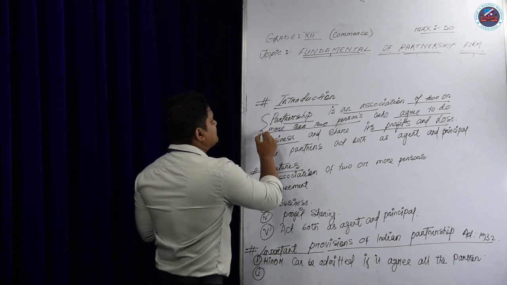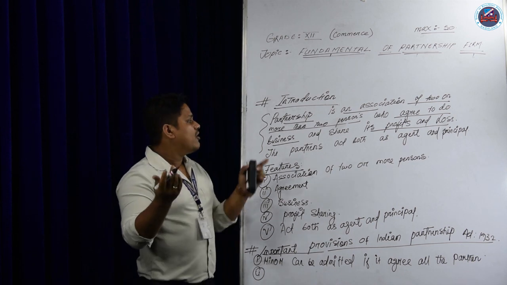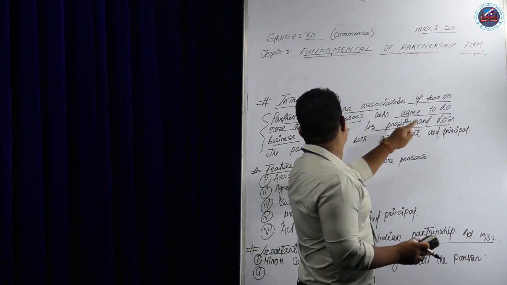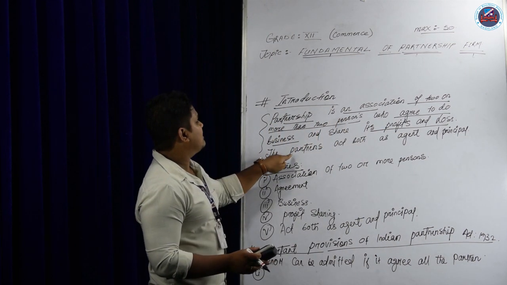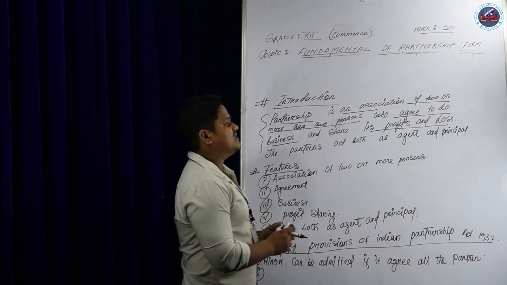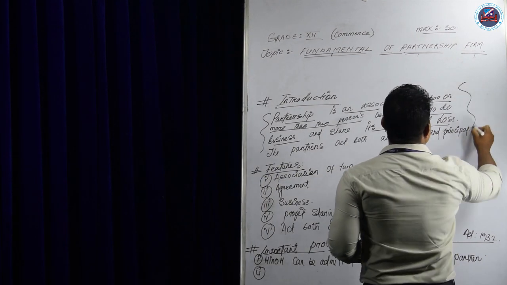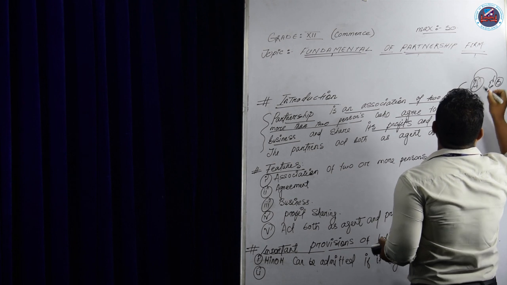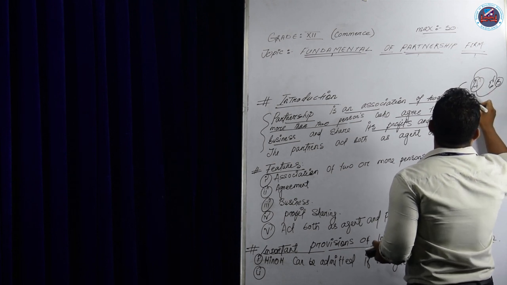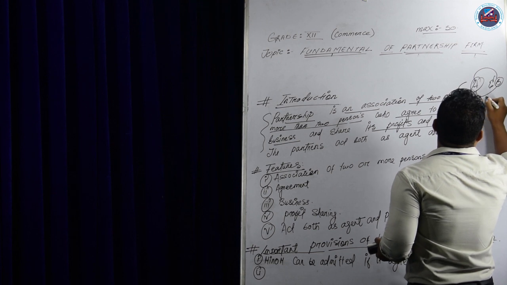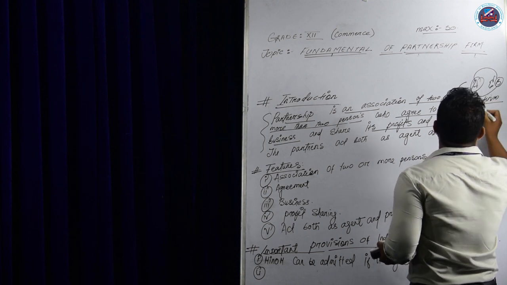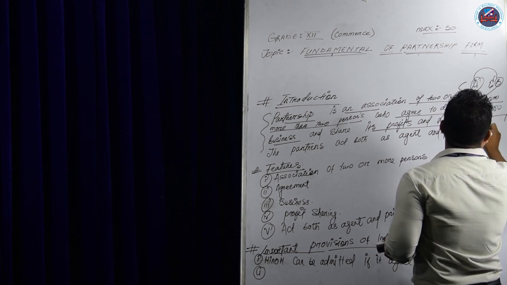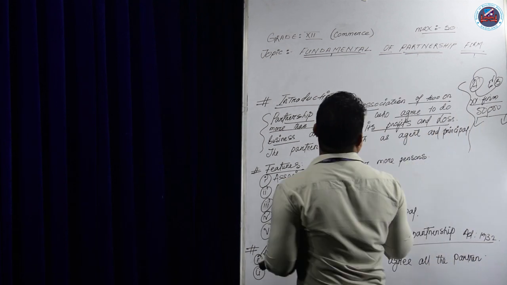So partnership is a relationship or association of 2 or more than 2 persons who agree to do a business and share its profit and loss among the partners. The partners act both as agent and principal. Suppose there are 2 partners, A and B. They form a business, suppose the XY Firm. They do the business and earn a profit of 50,000. This profit will be divided among the partners as written in their agreement.